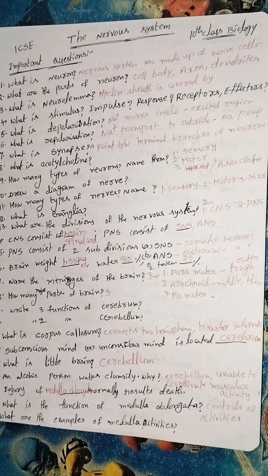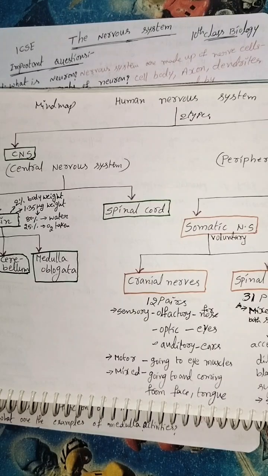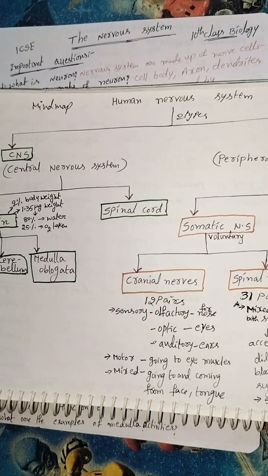Today I am teaching about 10th class biology ICSE syllabus important questions in the nervous system and previous year question papers. Some of the students asked to mention the answers also, so I am sharing the answers also. Before going to the questions, first of all I prepared a mind map for the nervous system. First we learn the nervous system, and then we will come to these important questions. So this is the mind map of the human nervous system.